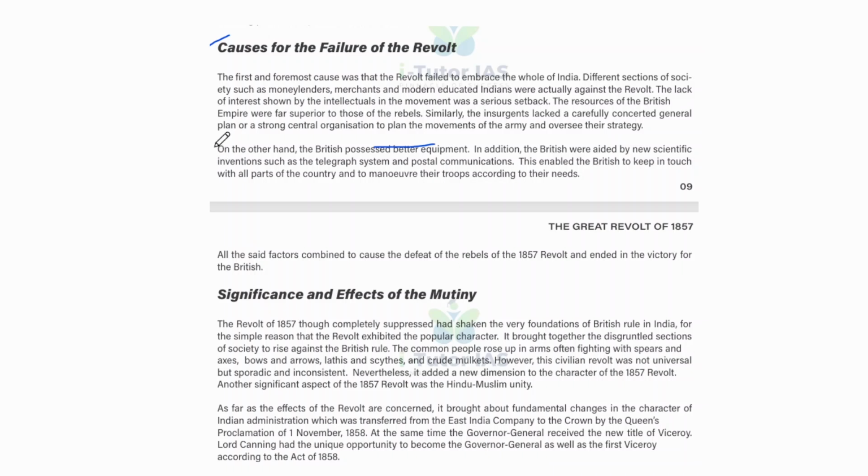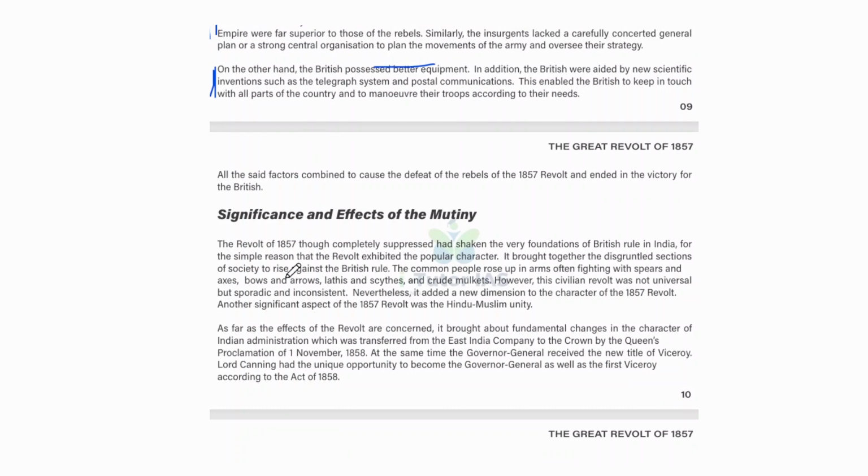So, advantages in the communication system, and the materials they used in the revolt were very advanced. All the said factors combined to cause the defeat of the rebels of the 1857 revolt and ended in the victory of the British. But it was also a turning point for the British, because Crown rule was started in India.